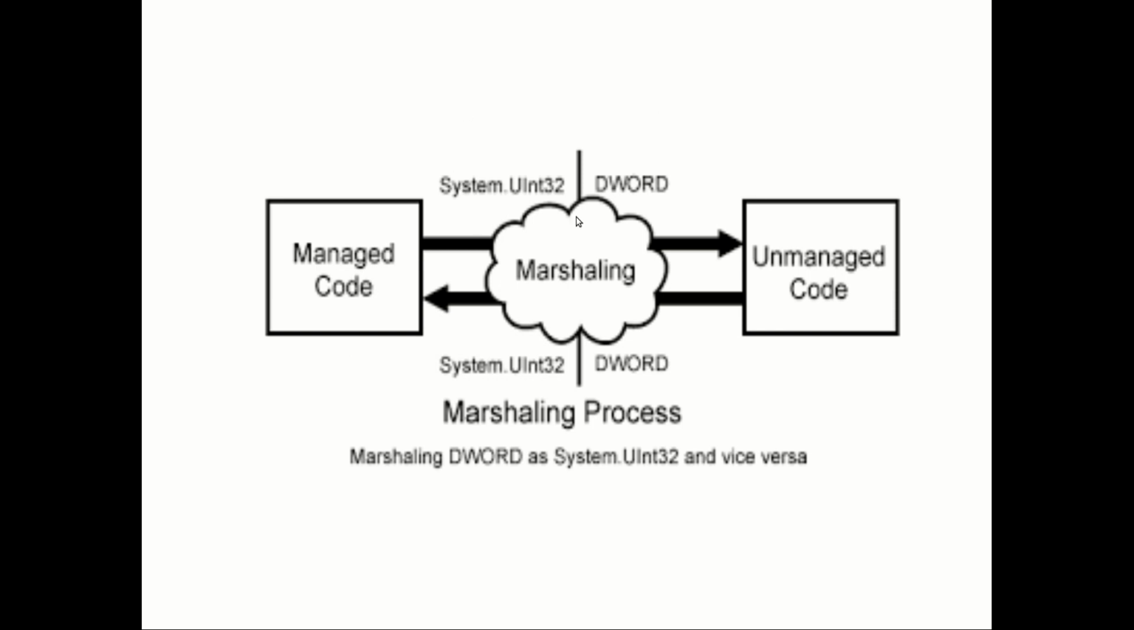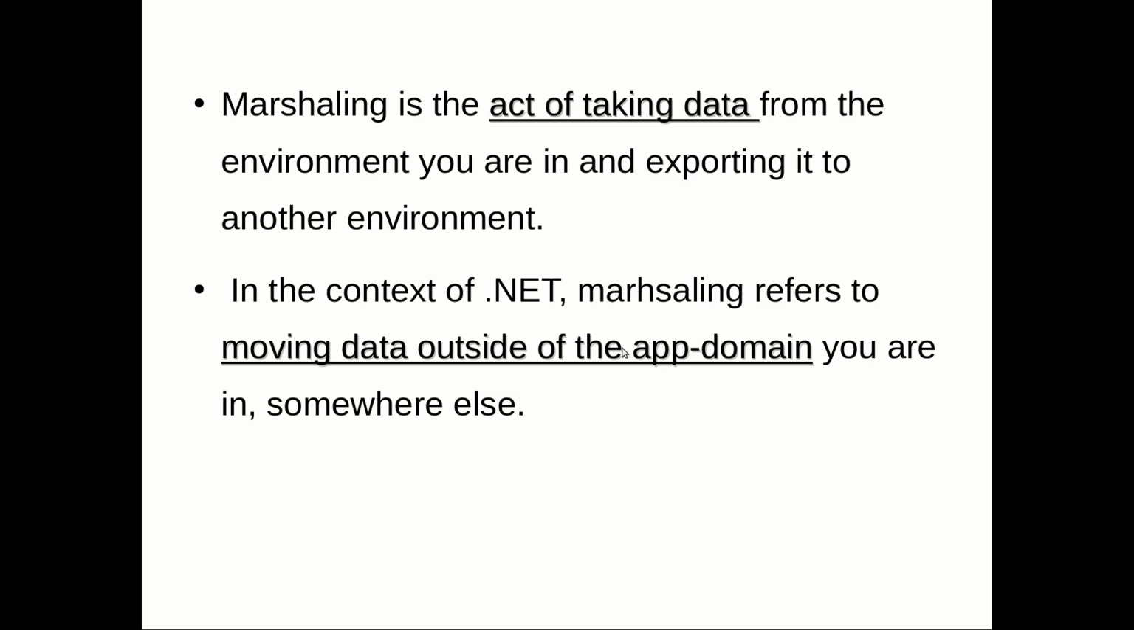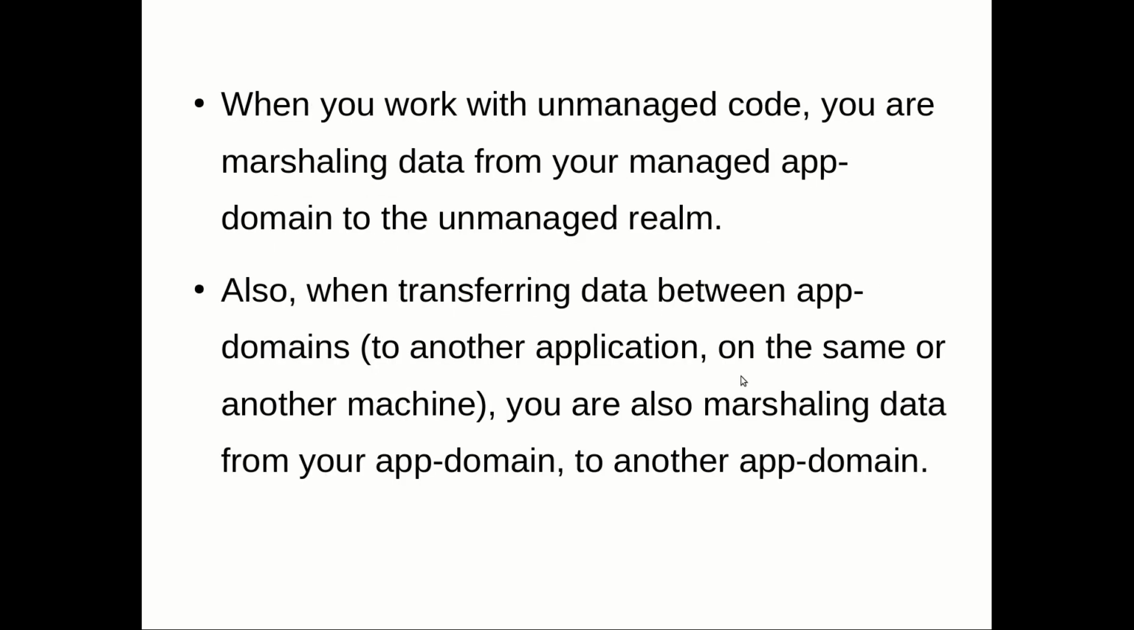So if I want to transfer an object which is a 32-bit integer into another environment, you need the marshalling process. So you can say marshalling is the act of taking data from the environment you are in and exporting it to another environment. So in the context of .NET, marshalling refers to moving data outside the application domain you are in and somewhere else. So that is what is depicted in the diagram, and that is also depicted here.